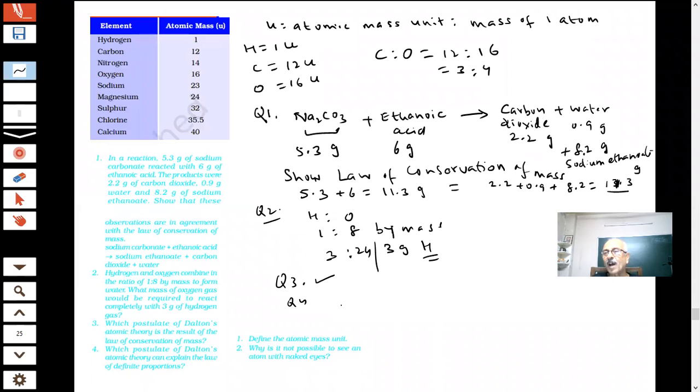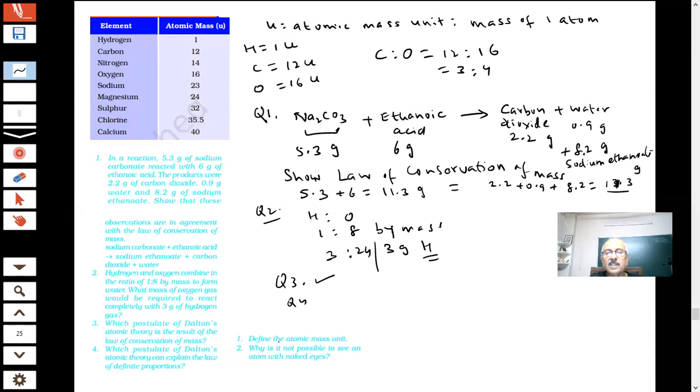See, as I said, Dalton gave his atomic theory after he studied and observed the laws of chemical combination. Whatever laws of chemical combination there are were experiments which were done. After experiments, they got this information, and then he studied them and gave Dalton's atomic theory.